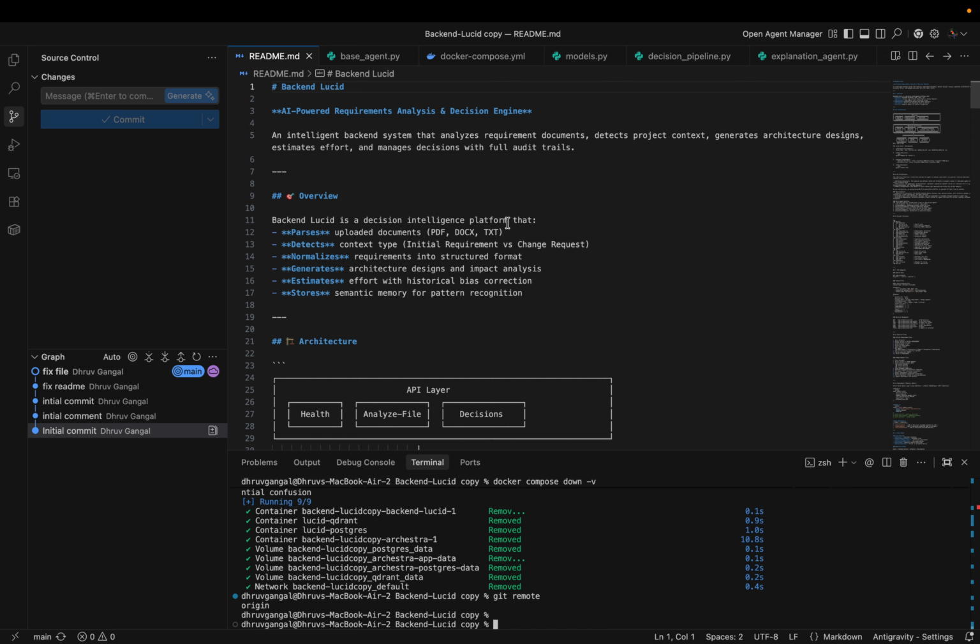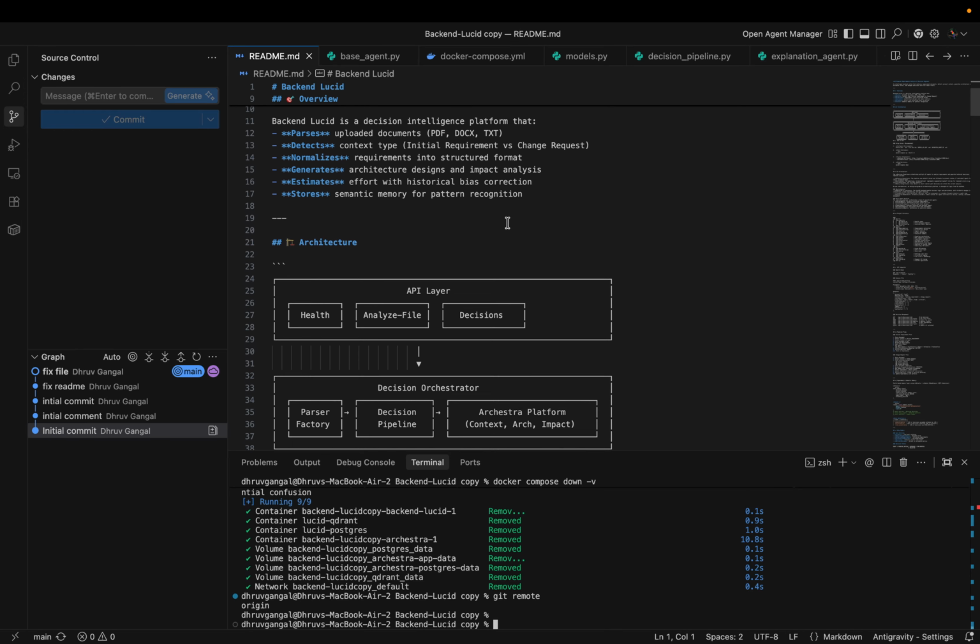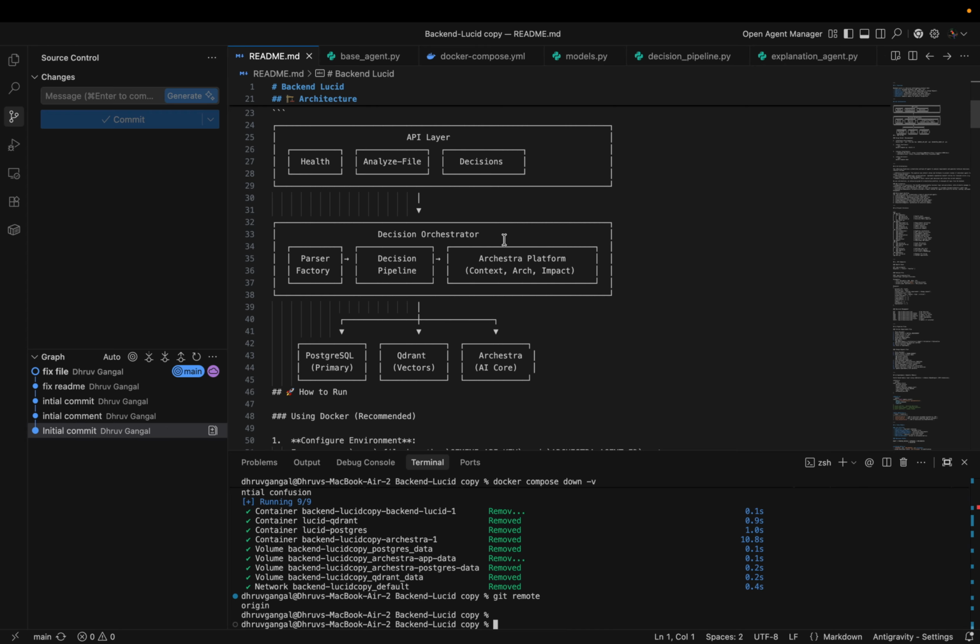What is Orchestra? Orchestra is an AI agent runtime and orchestration layer. Instead of making a simple LLM call, we define structured AI agents and workflows inside Orchestra. Think of it like Kubernetes, but for AI agents. It manages agent configuration, model routing through LLM Proxy, tool execution, multiple agent workflows, memory, observability, and logging.